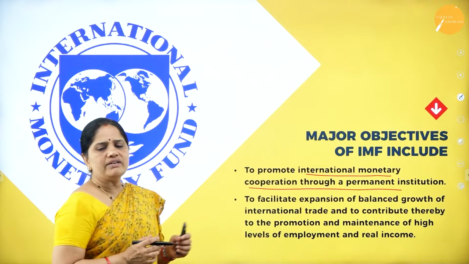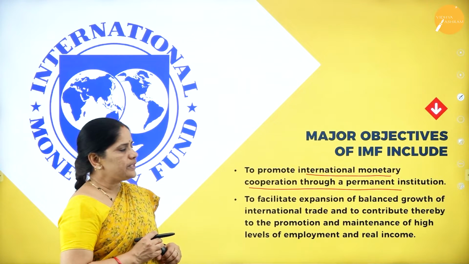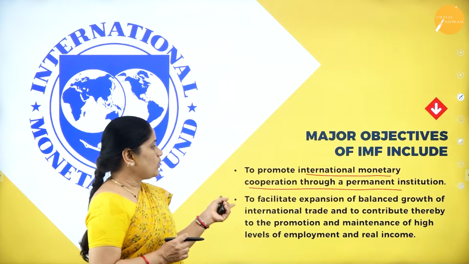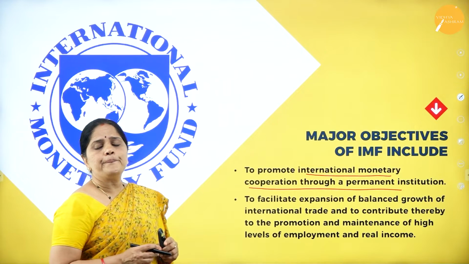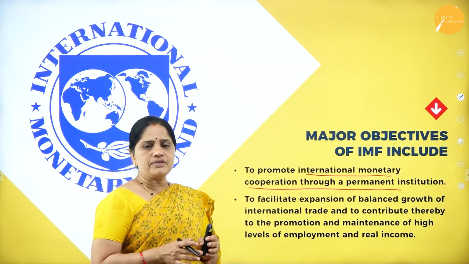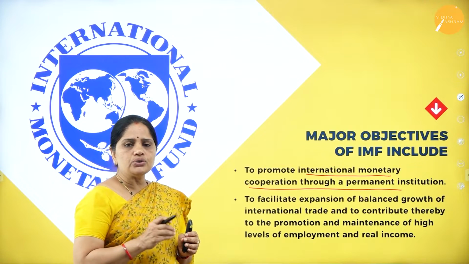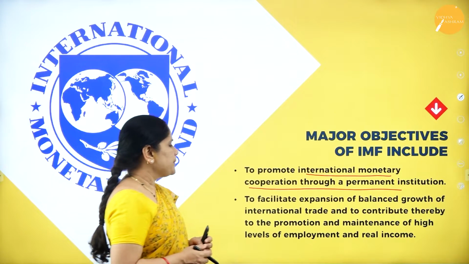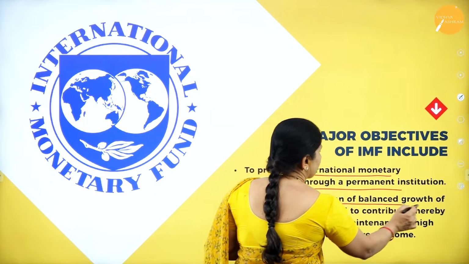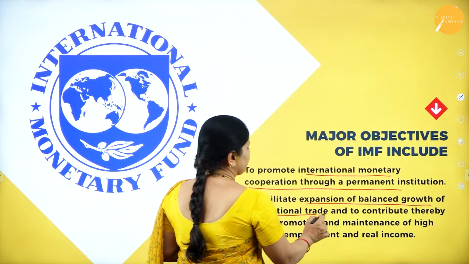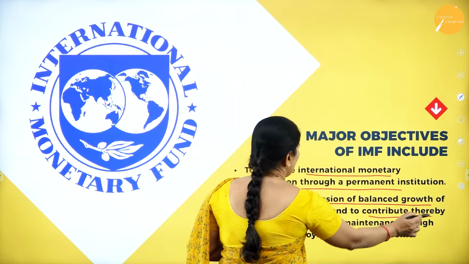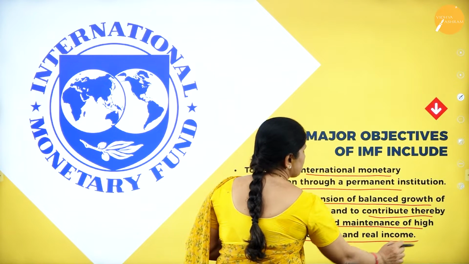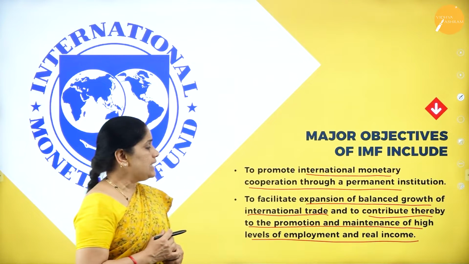Then let us have a look at what were the major objectives of the IMF. The first one is to promote international monetary cooperation through a permanent institution. The IMF is a permanent institution, and through this institution they were making international payments. Then, to facilitate expansion of balanced growth of international trade and to contribute thereby to the promotion and maintenance of high levels of employment and real income.